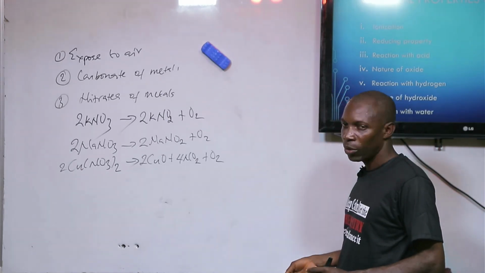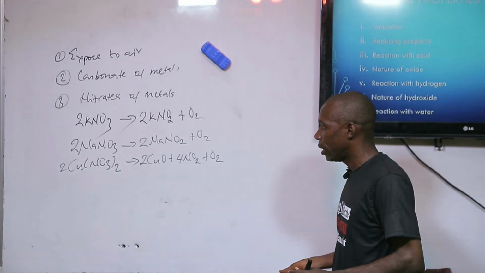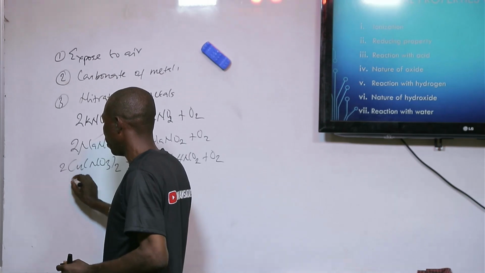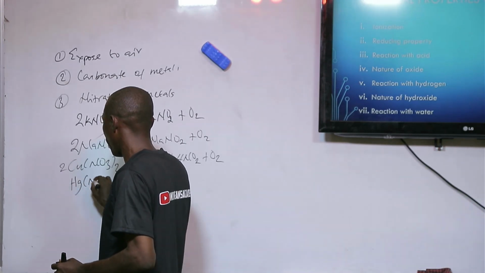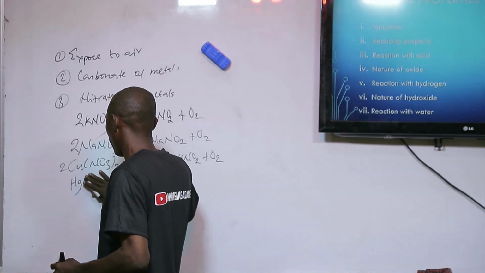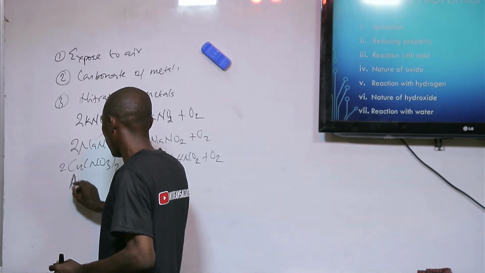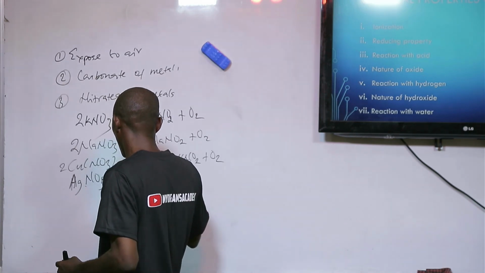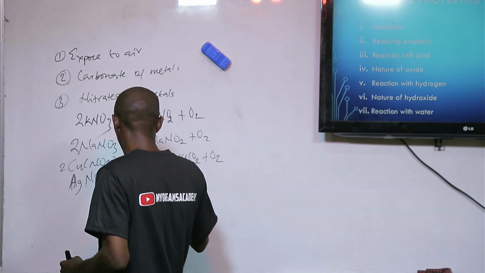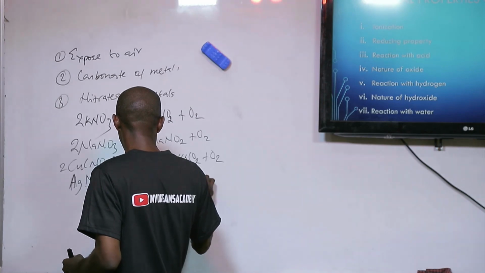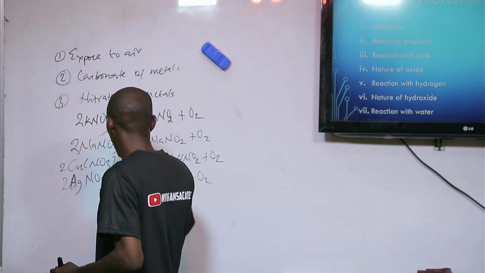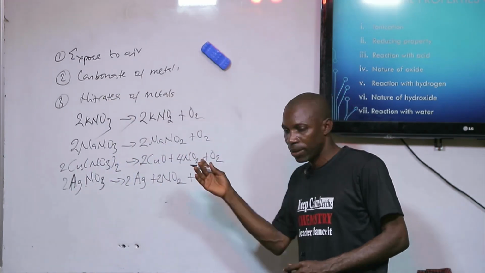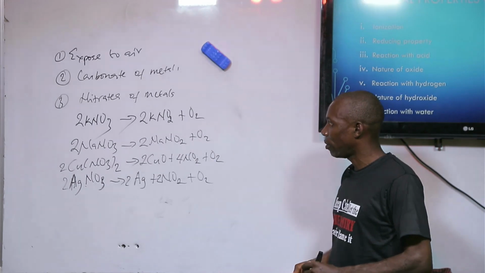The noble ones, gold or silver or mercury, will decompose to give us the metal. So these are the effects of heat on nitrate 5.